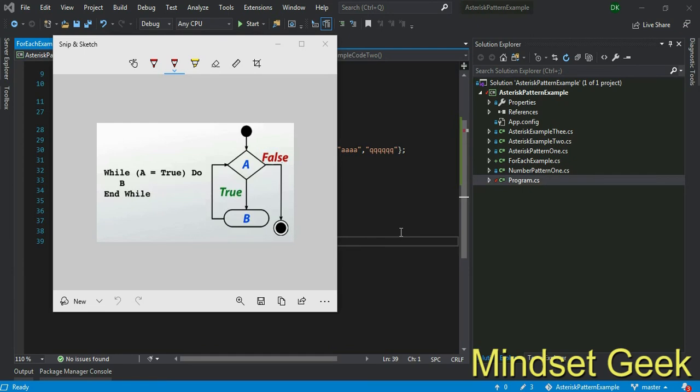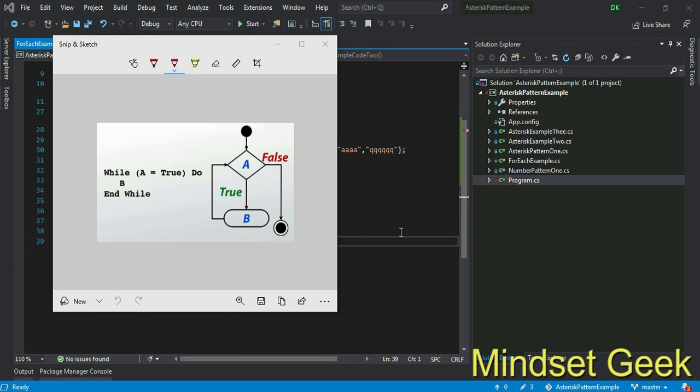We use a while loop for iterating until some condition is true. Until that condition becomes false, it will iterate. When that condition is false, your iteration will terminate. That's the difference between for loop and while loop.